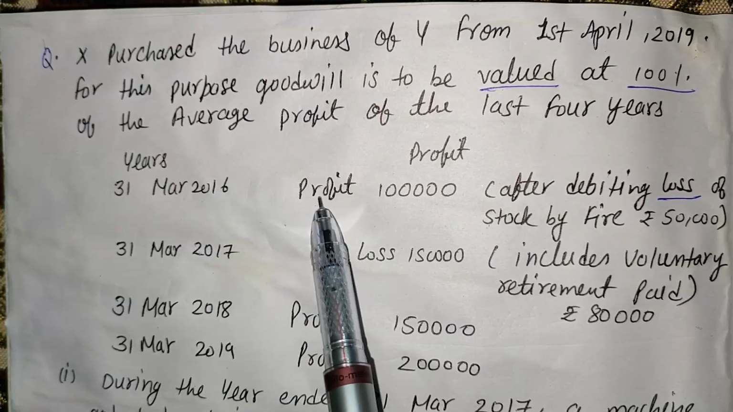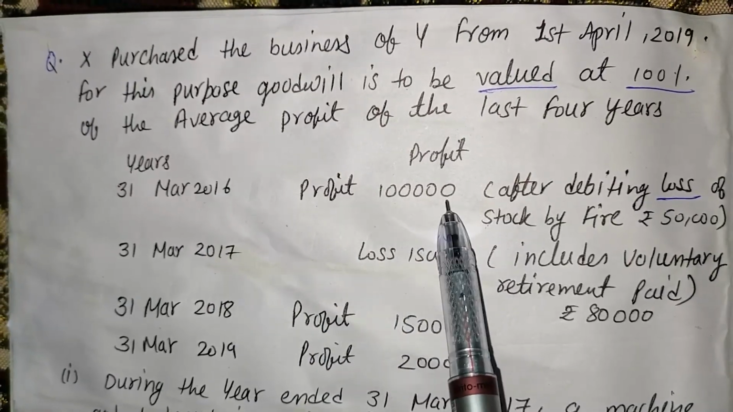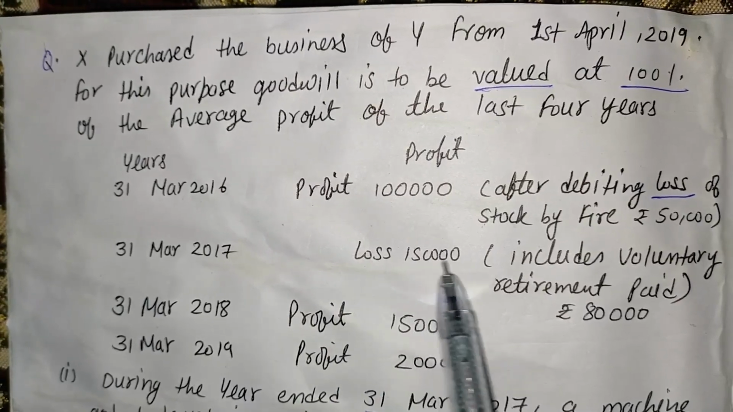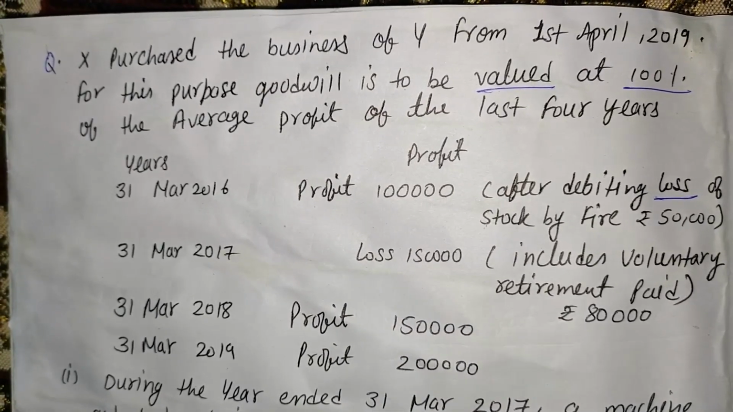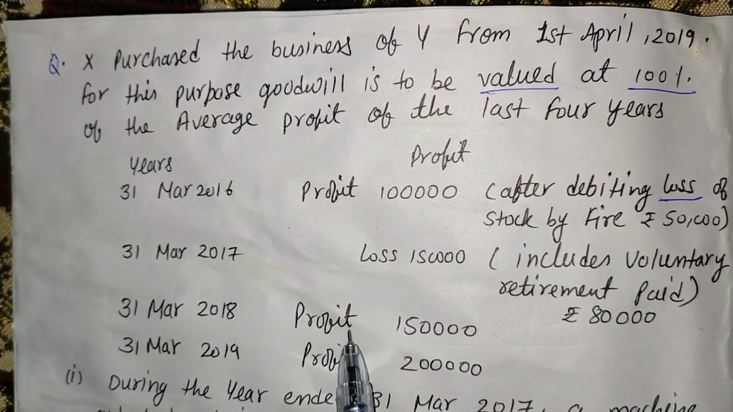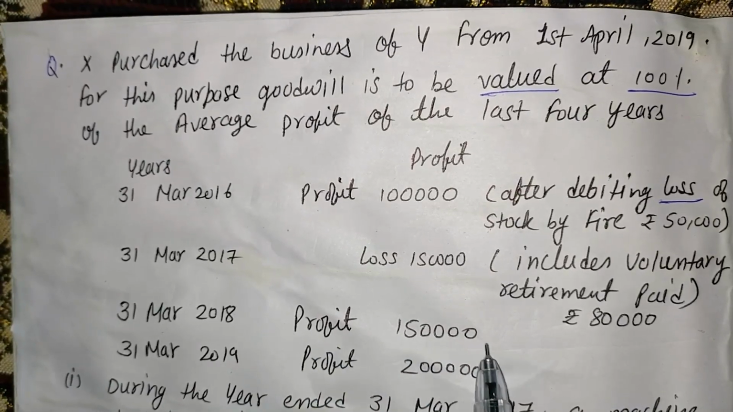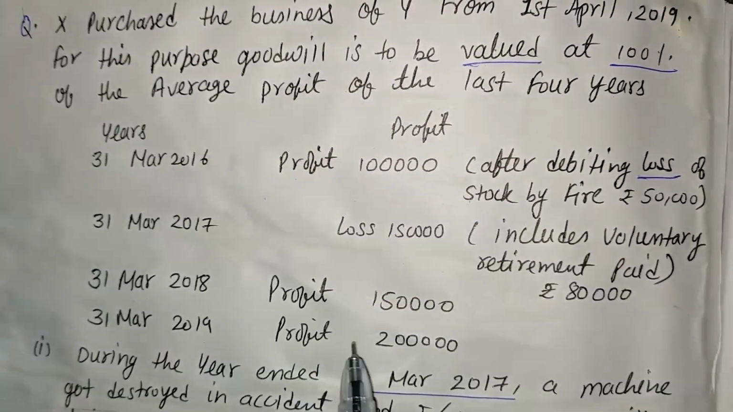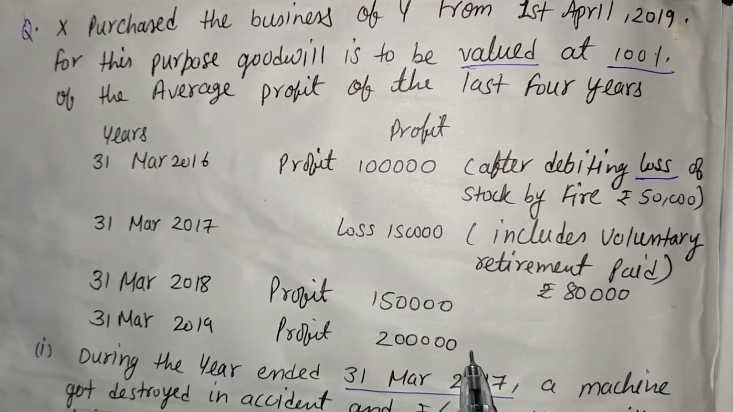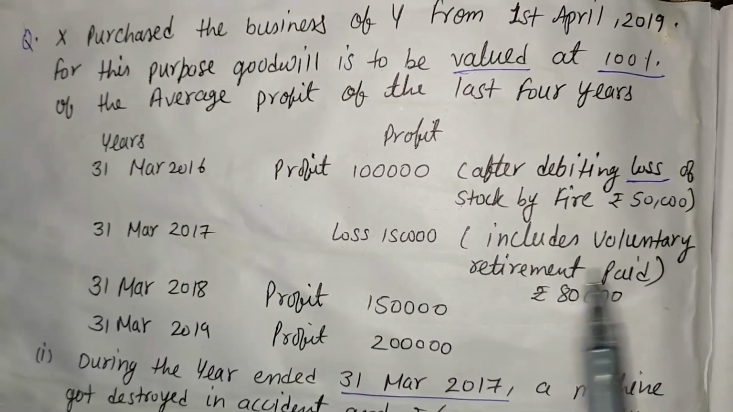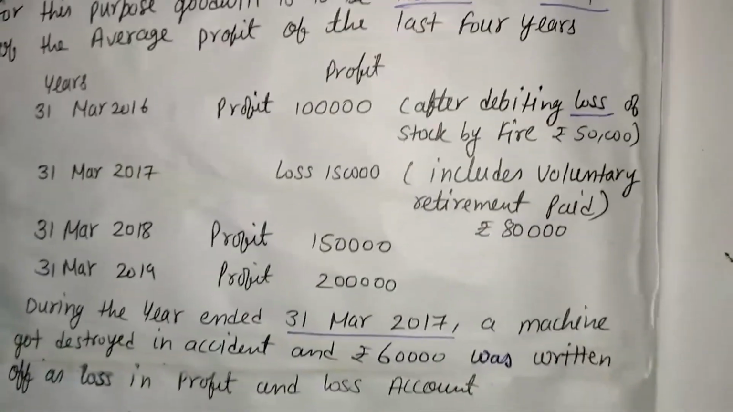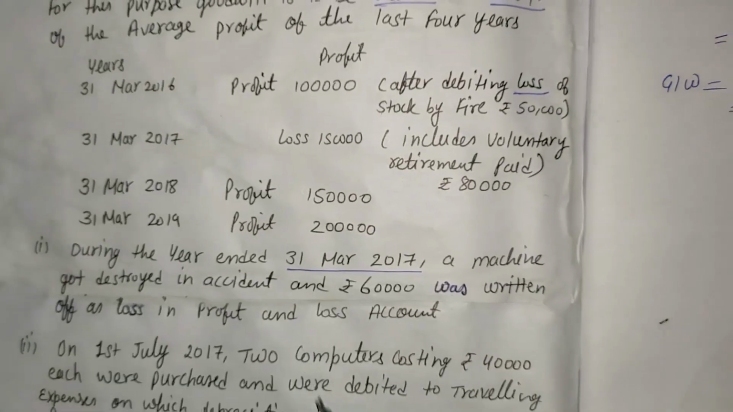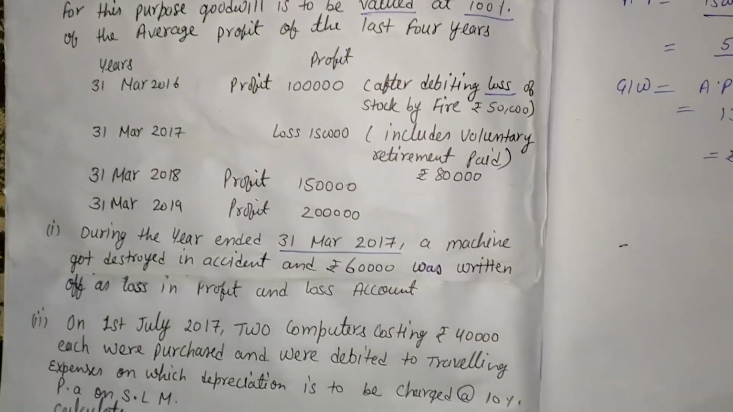In the year 2016, the firm is getting 1 lakh profit. In the year 2017, the firm is getting loss of rupees 1,50,000. In the year 2018, the firm is getting profit of rupees 1,50,000. In the year 31st March 2019, the firm is getting profit of rupees 2 lakh. Here some other information is also given. So in that case, first of all, we will have to make a table.